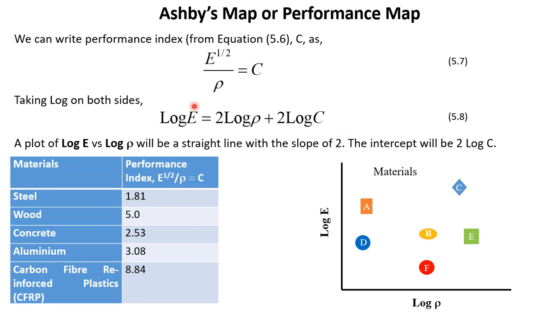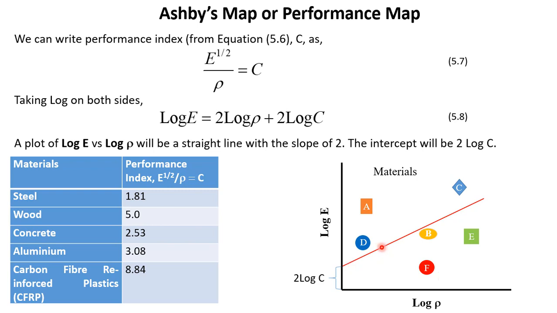Now we will use this equation and plot a straight line. So let's say we have the value of C and the slope we already know is 2, we can plot this straight line. So 2 log C is the intercept here. The value of C will decide this intercept and the slope is 2 for cantilever design. So all the analysis we are doing is for a cantilever. If we have got this line based on whatever value of C we have selected, now we can say which material will be good in terms of stiffness and lightness.